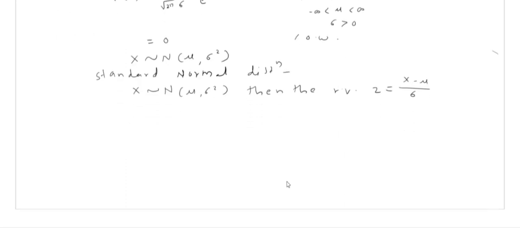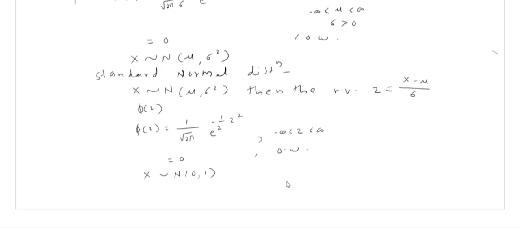The PDF or probability density function of this z, denoted as phi of z, is as follows. Phi of z is equal to 1 divided by root 2 pi e raised to minus half z square, for the range of z minus infinity to infinity, and equal to 0 otherwise. We denote this distribution as z follows normal with parameters 0, 1.